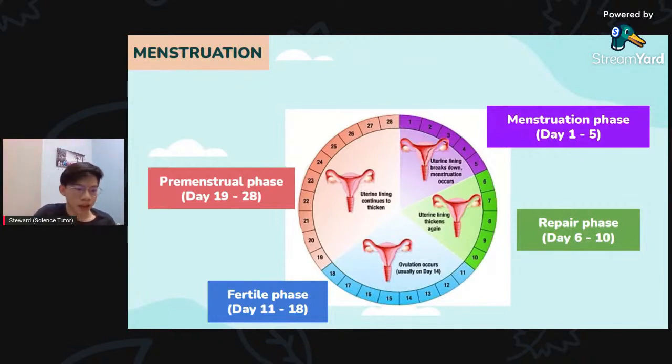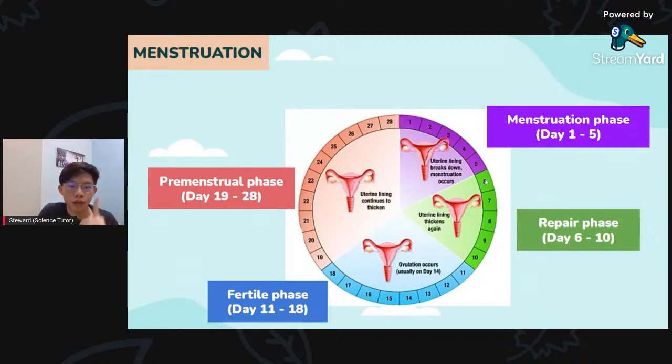Okay, that means the uterine wall breaks down, and all the blood comes out from the uterine wall. So this is what happens during the menstruation phase.